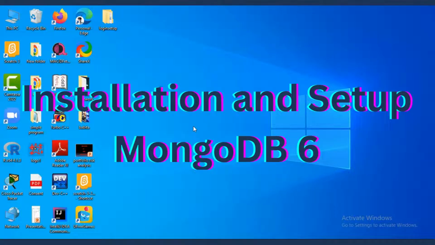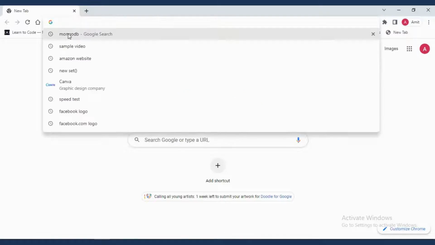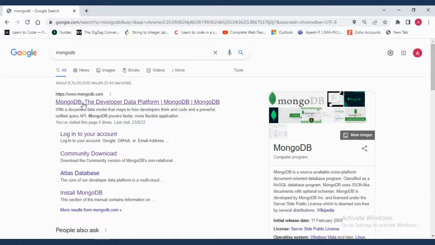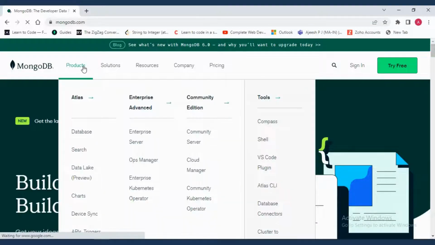Installation and setup of MongoDB 6. Let's go on the browser and type here MongoDB and click on the mongodb.com server official website. Then go on the product section, and after that community edition, click on the community server.